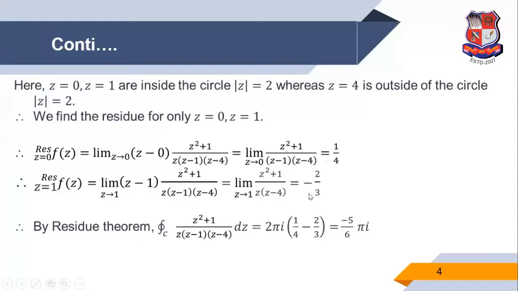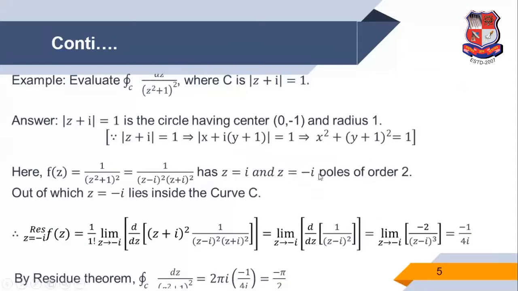So after finding the residue at z is 0 and z is 1, we apply the residue theorem for this function, for this example. So the integration over the curve C, f of z dz, is equal to 2 pi i into the sum of residues. So 1 by 4 minus 2 by 3. So the answer is minus 5 by 6 pi i. Now next example.